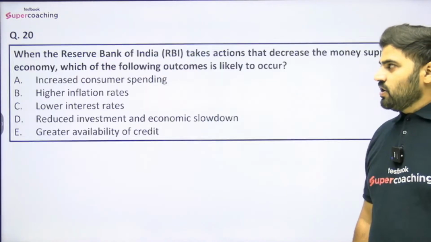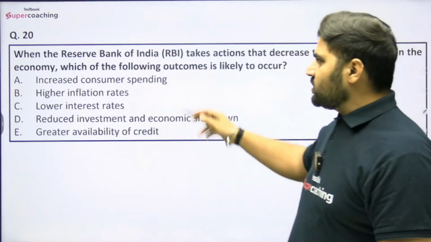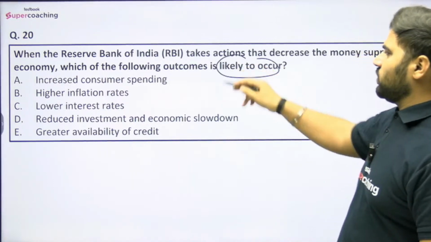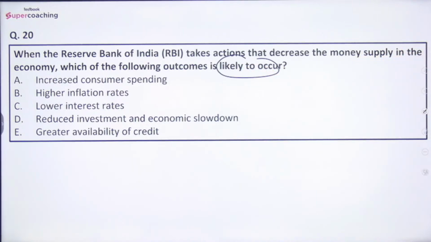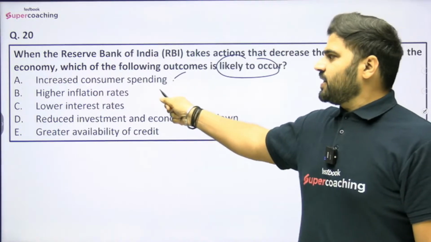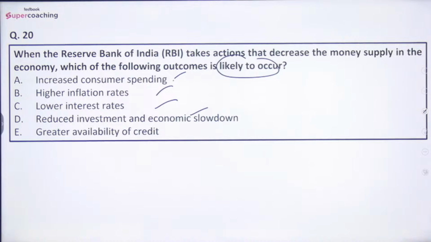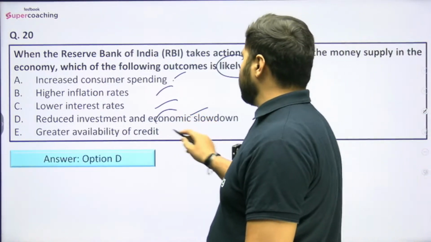Okay. Question number 20 is: when the Reserve Bank of India takes actions that decrease the money supply in the economy, which of the following outcomes is likely to occur? The options are: increased consumer spending, higher inflation rates, lower inflation rates, reduced investment and economic slowdown, and greater availability of credit. Do let me know, guys. So the right answer would be option D, that is, reduced investment and economic slowdown.